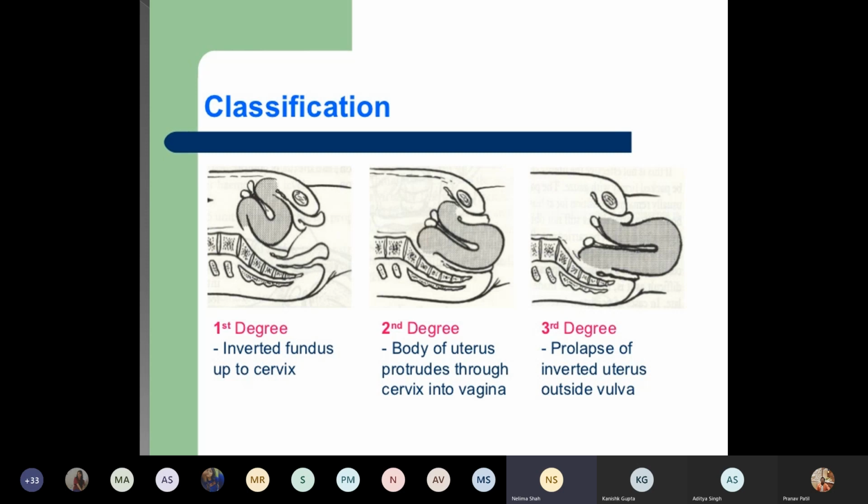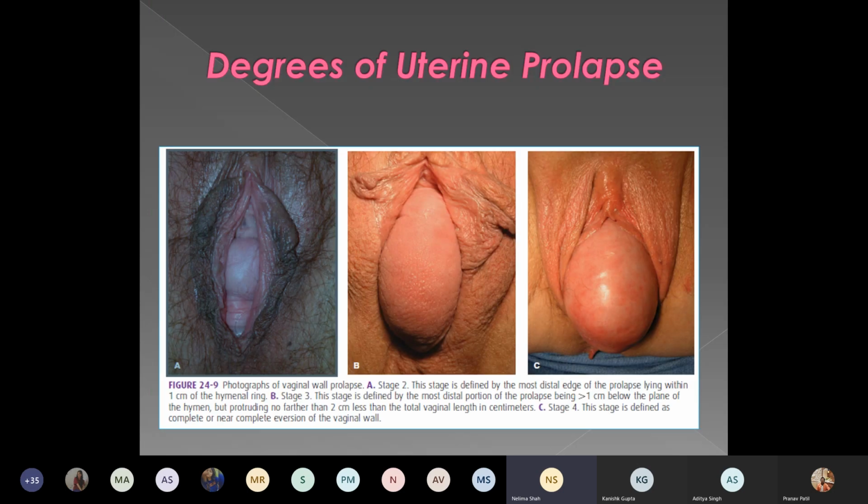This is again the diagrammatic representation of the prolapse, where the inverted fundus is there, second degree where the body of the uterus is protruding, and third degree where there is inversion. See, this diagram is definitely giving you the idea of how that prolapse looks. Minimal bulging on the left side, it is showing the cystocele bulge in the middle part. This is also showing the cystocele bulge.